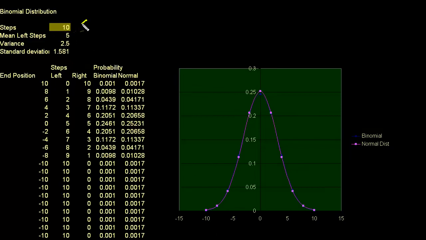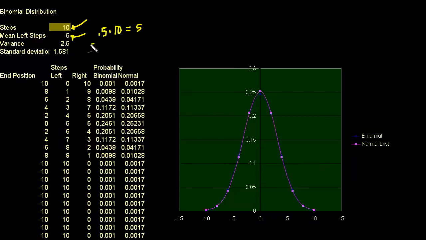This is the number of steps I take. This is the mean number of left steps. And all I did is take the probability, and we figured out the mean of the binomial distribution. The mean of the binomial distribution is essentially the probability of taking a left step times the total number of trials. And so that's equal to 5. That's where that number comes from.